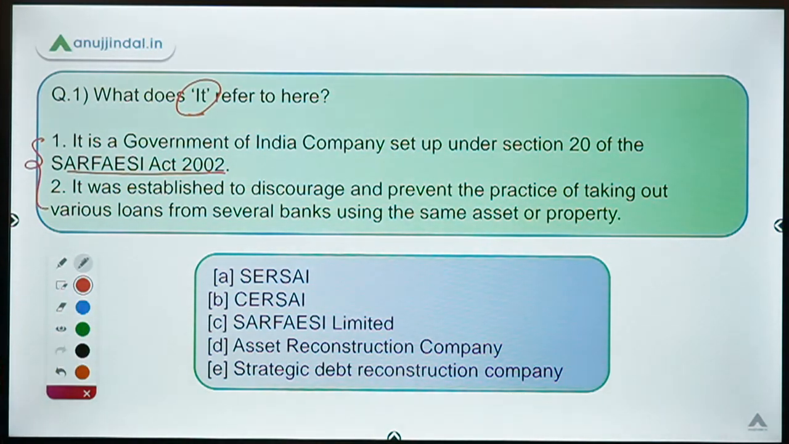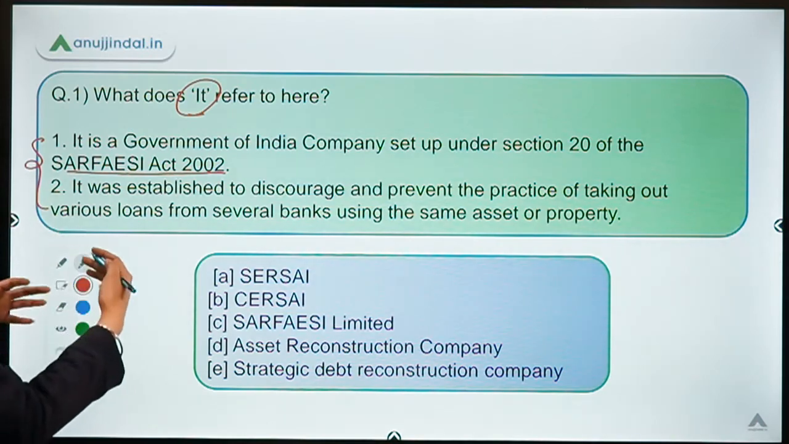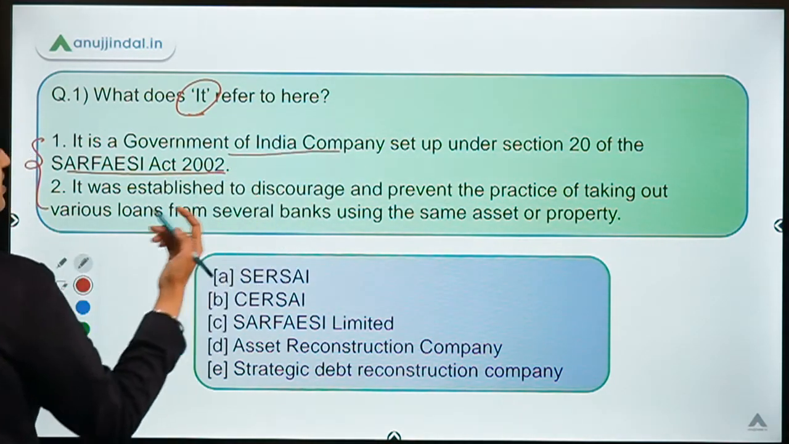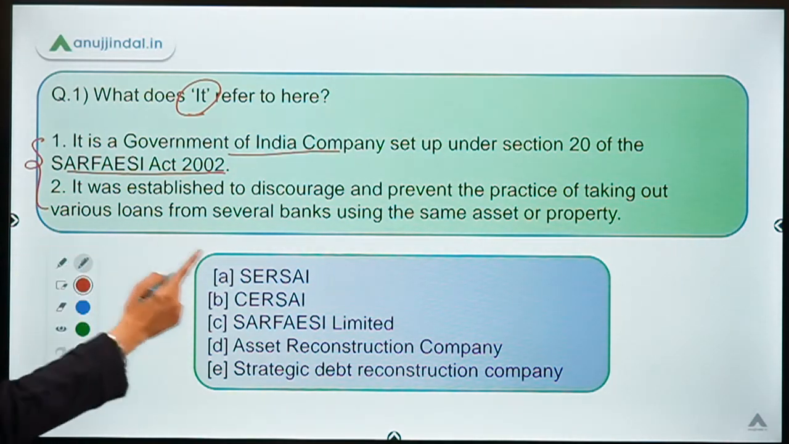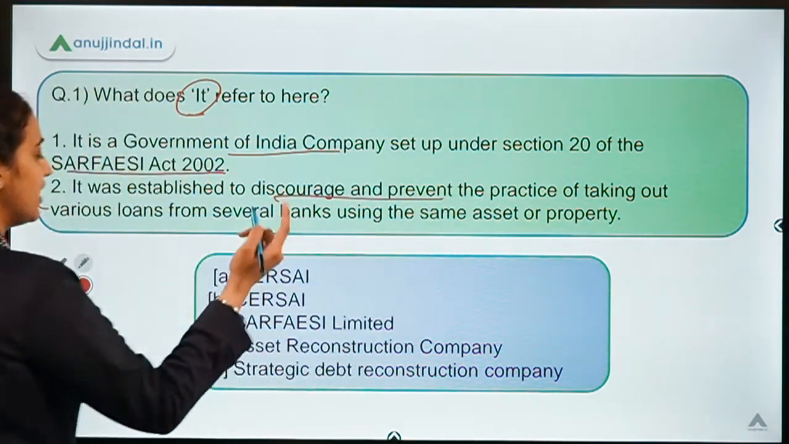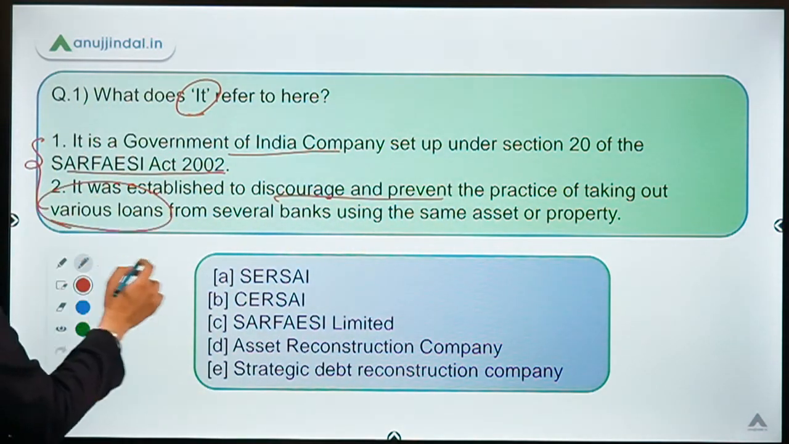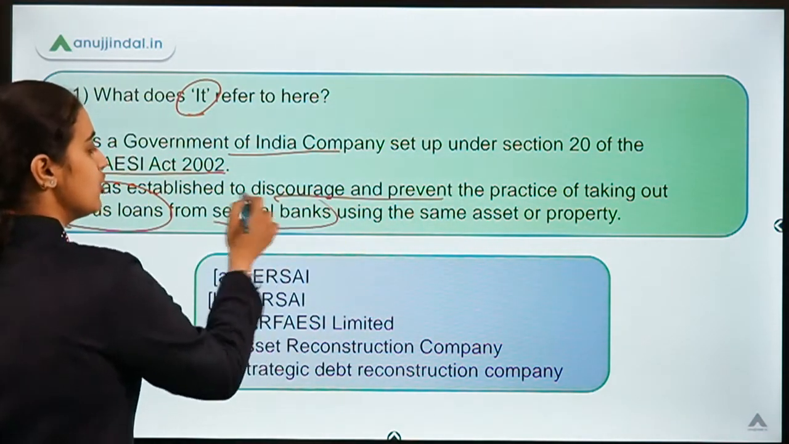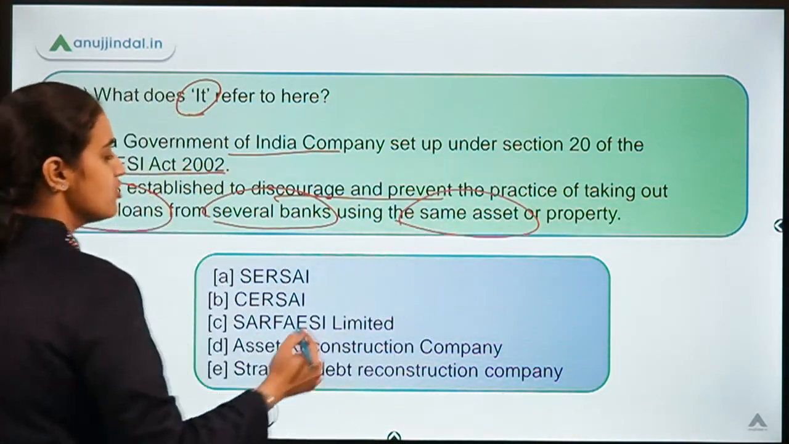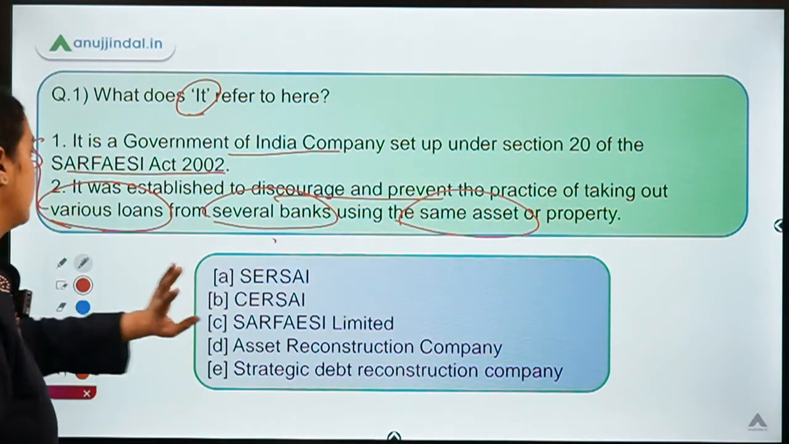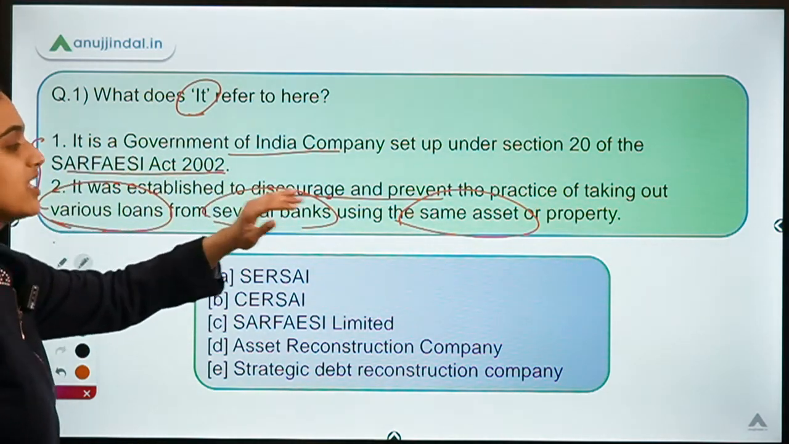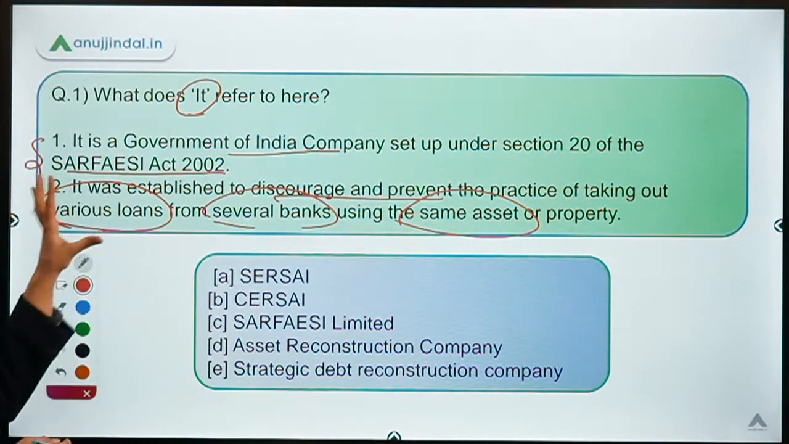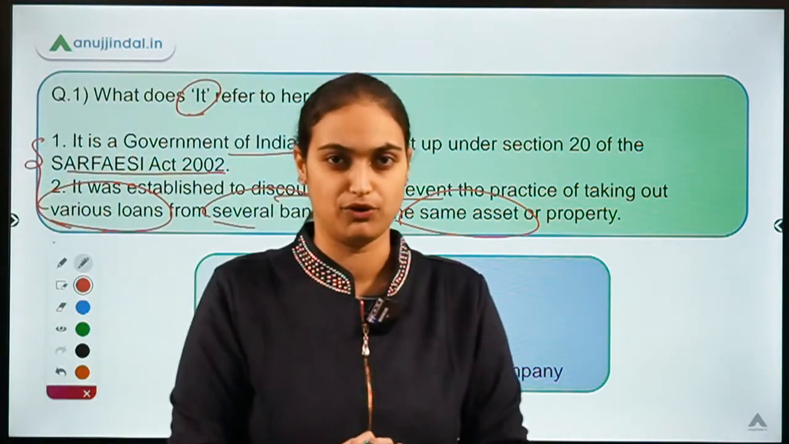The second statement explains the purpose behind the setting up of this company. The statement is, it was established to discourage and prevent the practice of taking out various loans from several banks using the same asset. So these are the keywords here: taking various loans from different banks using the same asset. So what is this thing which is being talked about over here?